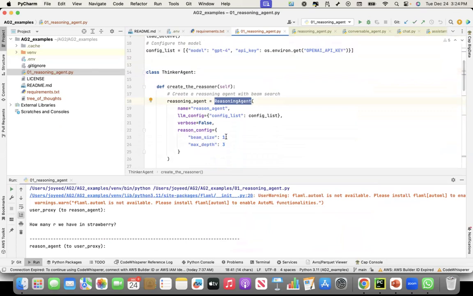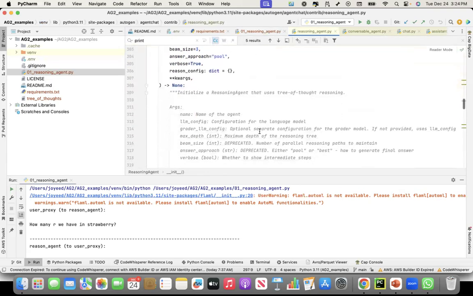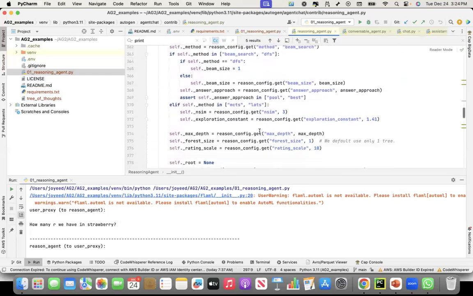So here I set beam size as 1. Beam size 1 would probably do only depth-first search. I also asked this question to the community to clarify that if I set beam size as 1, it probably does one thought at a time and goes like a DFS type of search. How it works: if you go into the reasoning agent, you will see that it has the thinker. Let me show you the thinker prompt.